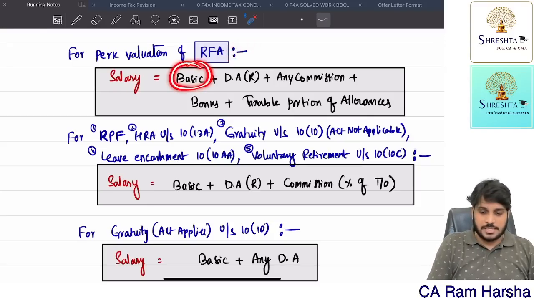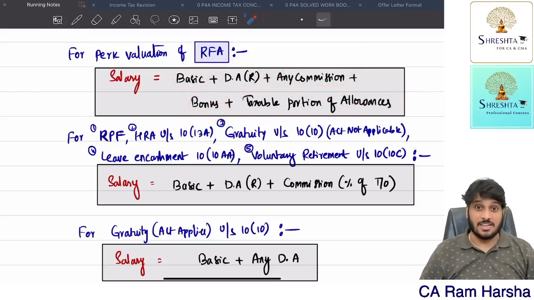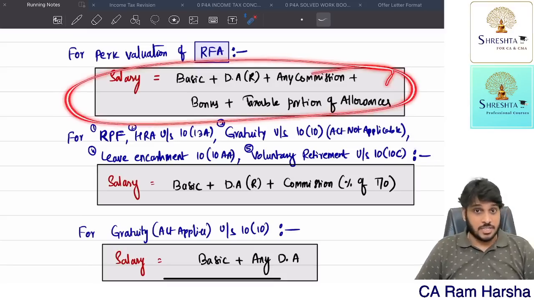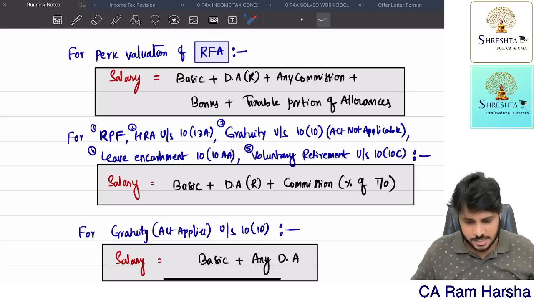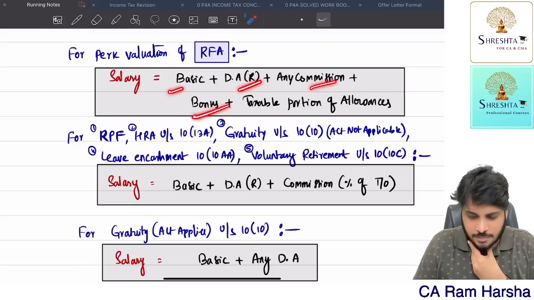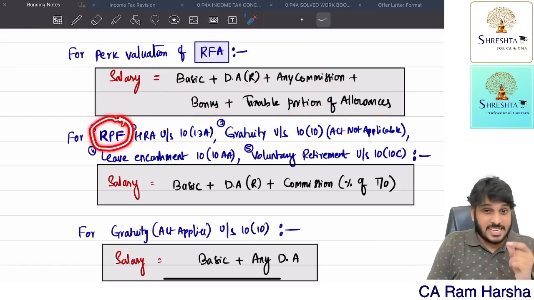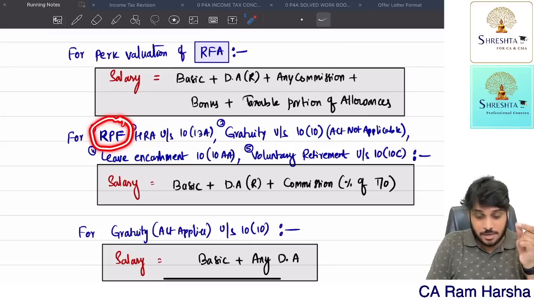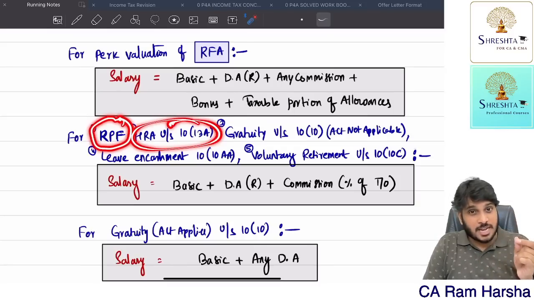Salary means what? Basic, DA for retirement, any commission, bonus, taxable portion of allowances. So how to apply this definition? I have added a problem also, so you can find out there. Basic, DA, any commission, bonus, taxable portion of allowances. Whereas for RPF, in excess of 12% of salary is taxable. HRA: rent paid minus 10% of salary, 40% of salary, 50% of salary.